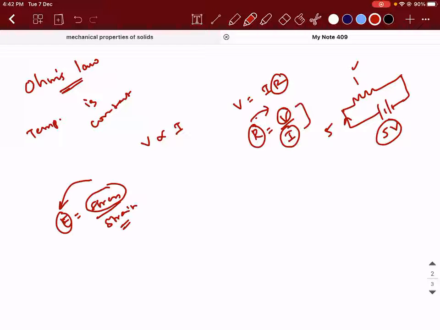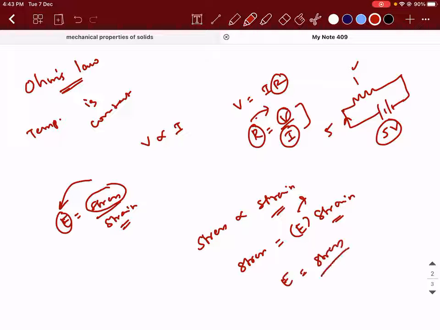That is why when you're studying a constant of proportionality, you need to be very, very careful. Here, what did we do? We defined stress is directly proportional to strain, under what conditions? When they are within the elastic limit. So stress will be equal to E times strain. How is E introduced? E is introduced as a constant of proportionality. So E will be equal to stress divided by strain, where E is called the modulus of elasticity for the given material.